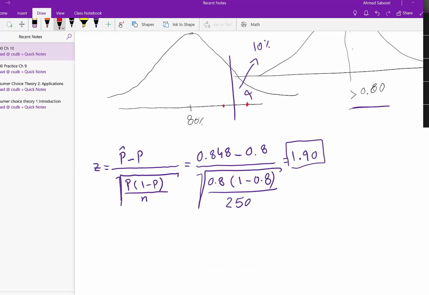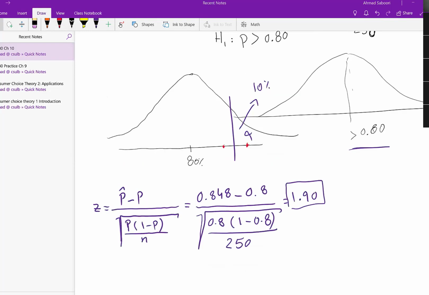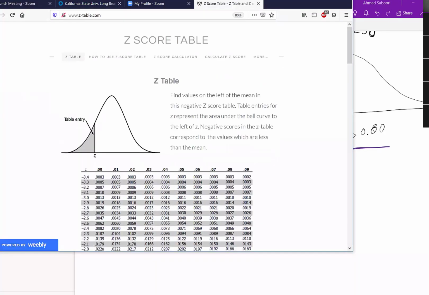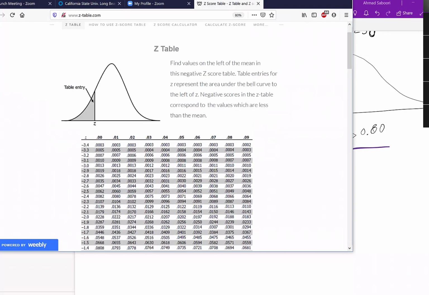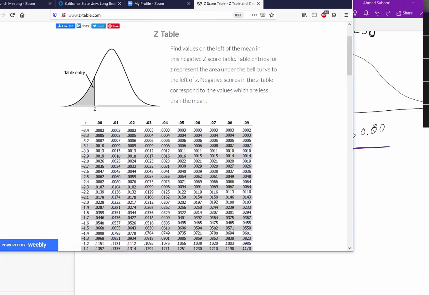So for that case, let me bring in again that table. So if I want to cut off the 10% tail, here as you see the value is on the left tail. I want to cut off 10% on the right tail, which means I have to look up the z-score for 90%, right? Because if to the left is 90%, it means to the right is 10% left.